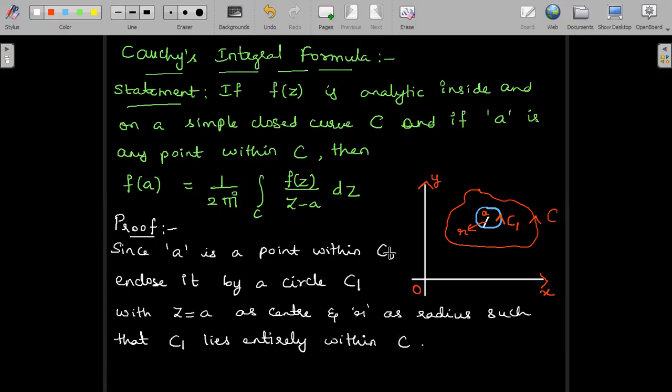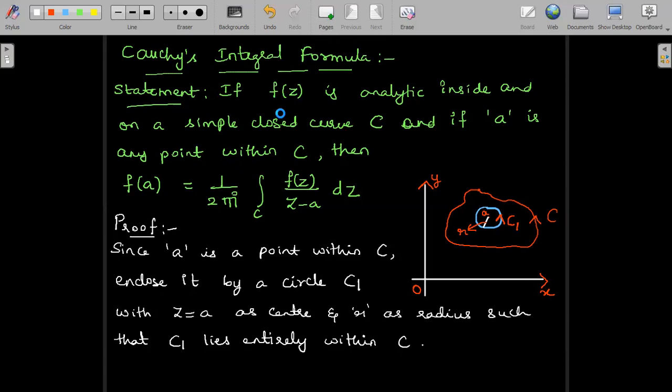So these things we have to take care while drawing the graph. We have the point a which is enclosed within the curve C. Curve C is just a closed curve. It might be a circle, it might be a square or any other closed curve for us. So with a as center, we are drawing a circle C1 with z equal to a as center and R as radius, such that C1 lies entirely within C. That is our assumption.